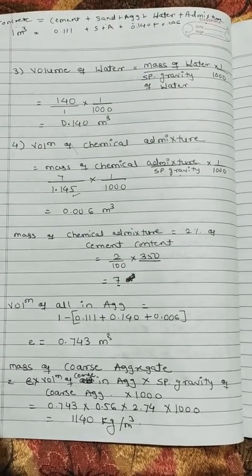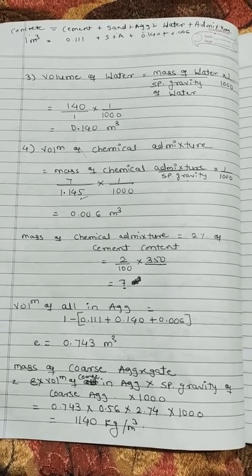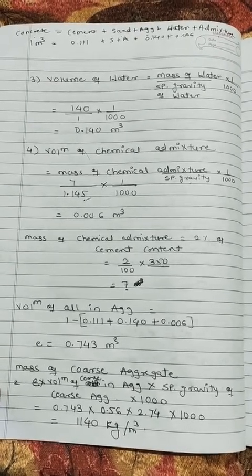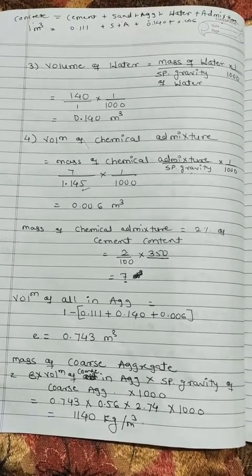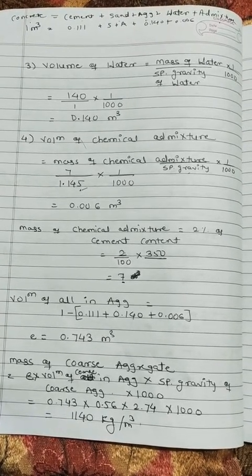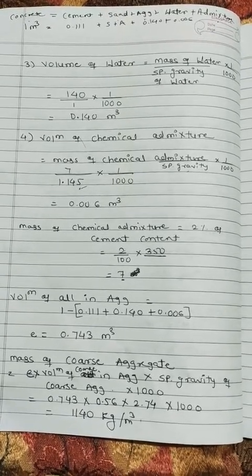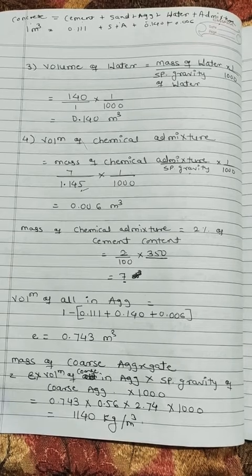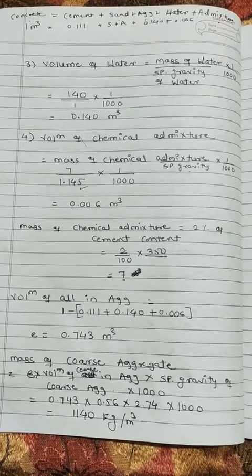Third, volume of water equals mass of water upon specific gravity of water into 1 upon 1000. We calculated mass of water in step number 3 as 140, specific gravity of water is 1, into 1 upon 1000. That is, volume of water is 0.140 meter cube.